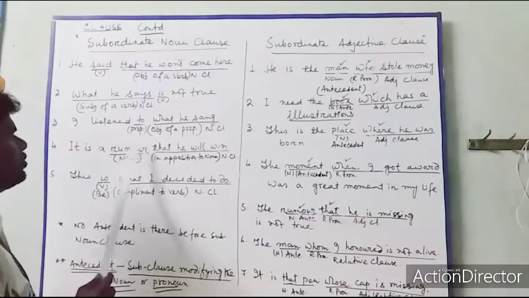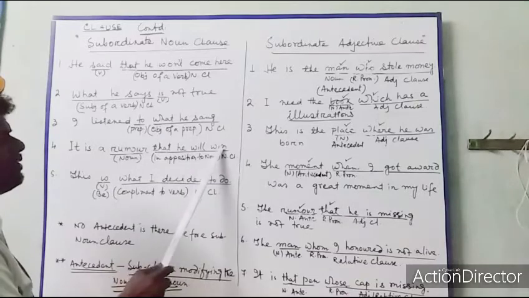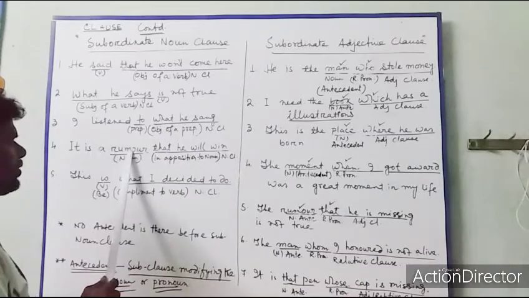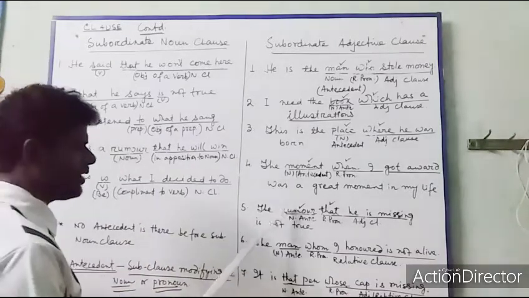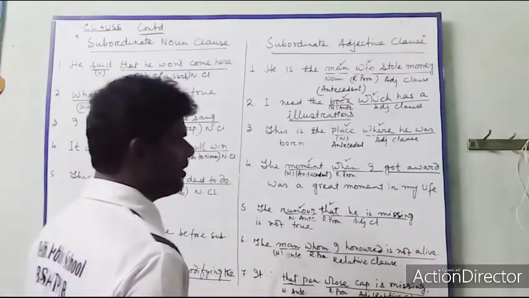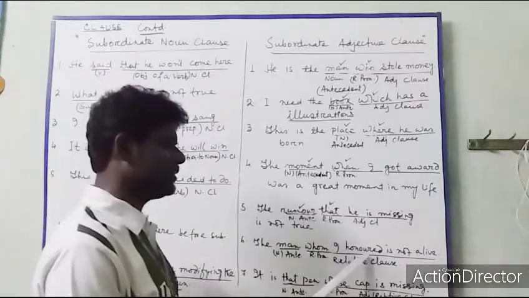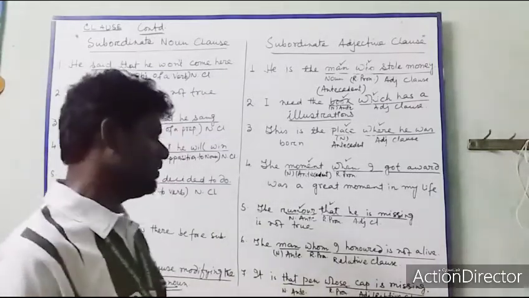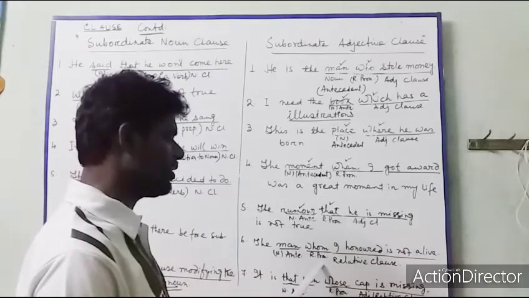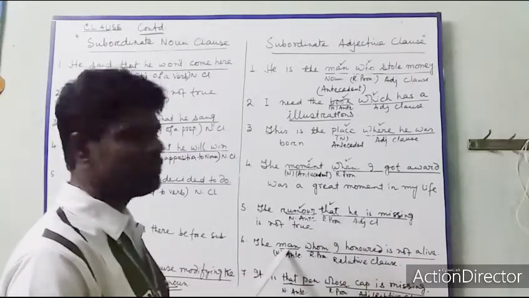Here it is a rumor. The rumor is what? That he will win. So here before rumor there is a verb. Here before rumor there is no verb. So this is the difference between these two sentences. The man whom I honored is not alive. Here whom is the relative pronoun coming in place of the noun, the man.